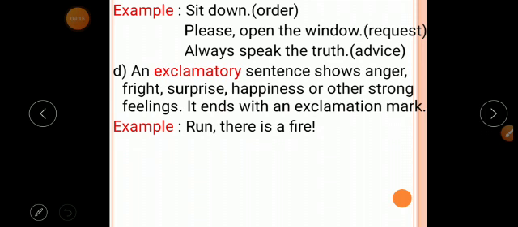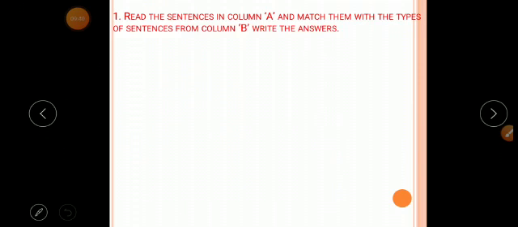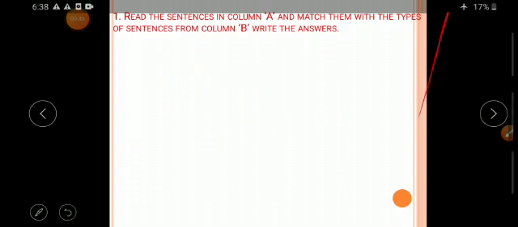Yes or no? Yes. And in this exclamatory sentence, we always use an exclamation mark. Got it? So dear students, I hope you all understood this. Okay, so now let's discuss the exercise of this grammar part.